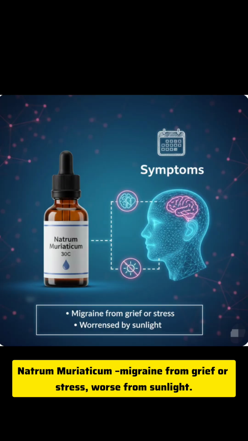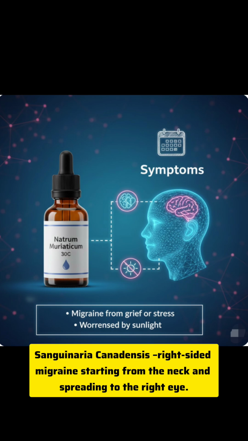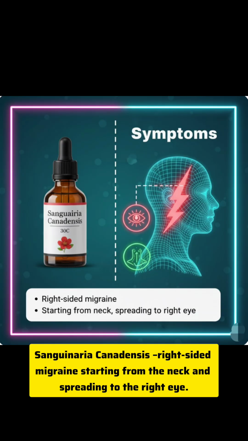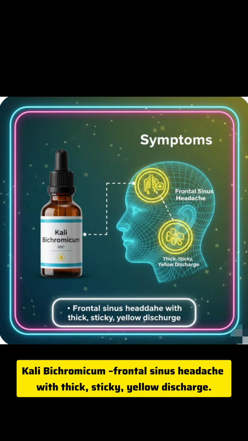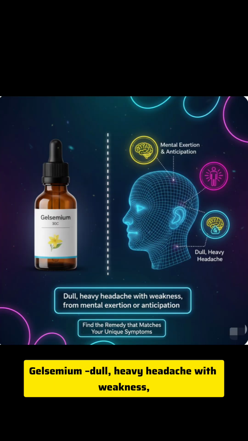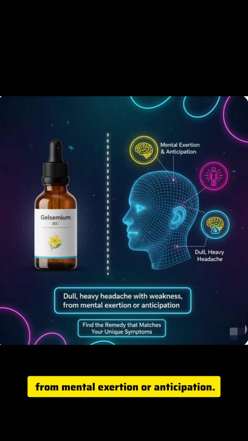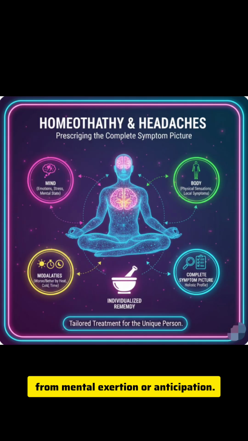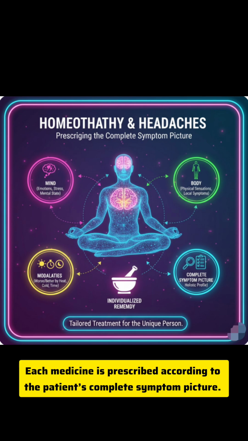Natrum muriaticum: migraine from grief or stress, worse from sunlight. Sanguinaria canadensis: right-sided migraine starting from the neck and spreading to the right eye. Kali bichromicum: frontal sinus headache with thick, sticky, yellow discharge. Gelsemium: dull, heavy headache with weakness, from mental exertion or anticipation. Each medicine is prescribed according to the patient's complete symptom picture.